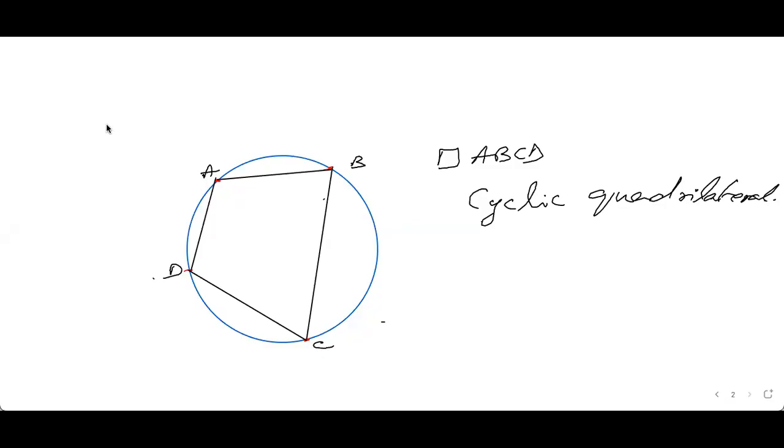If I tell you that the measure of angle A is 100 degrees, and if I ask you what is the measure of this angle, what will be your answer? Cannot be easier than this.